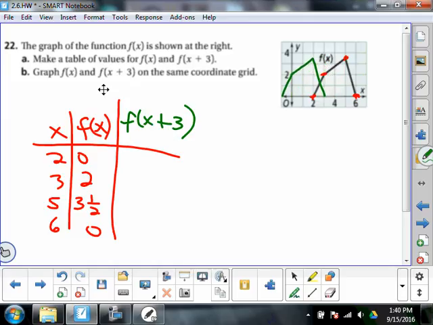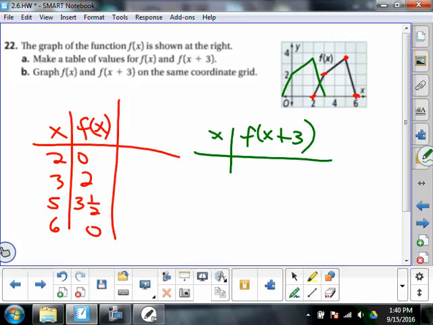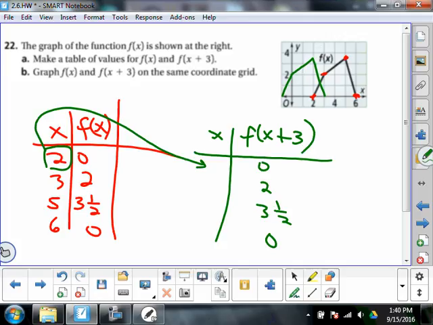So this one's going to have a weird table of values, isn't it? It's going to have the same heights at 0 and 2 and 3.5 and 0 again, but all its x coordinates are going to be smaller, right? Instead of an x coordinate of 2, that x coordinate's going to be what?